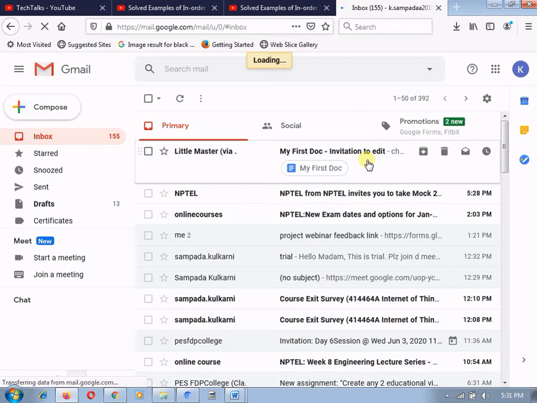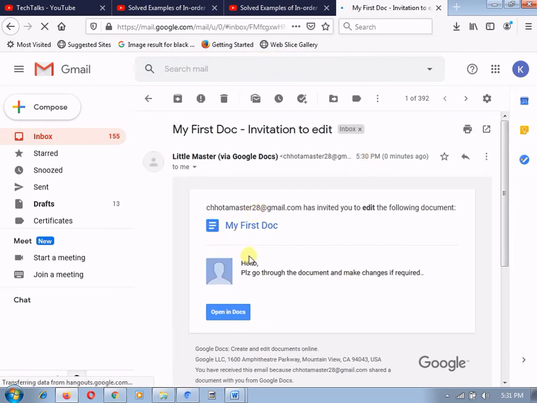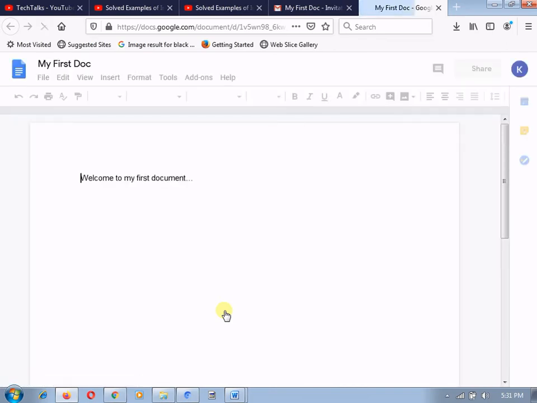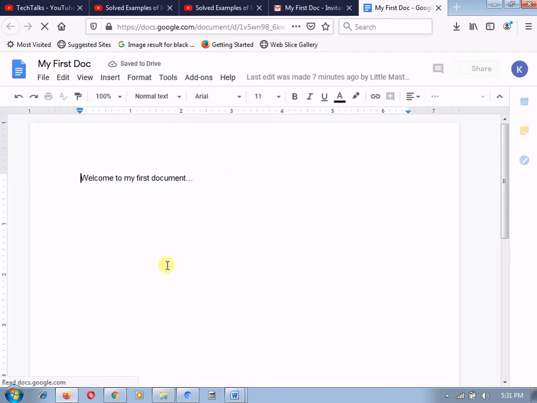Let's see: hello, please go through the document and make the changes if required. Here it provides Open in Docs, so that the document will get opened. After clicking on this Open in Docs tab, you can open that document. After opening that document, you can make additions or changes in your document.